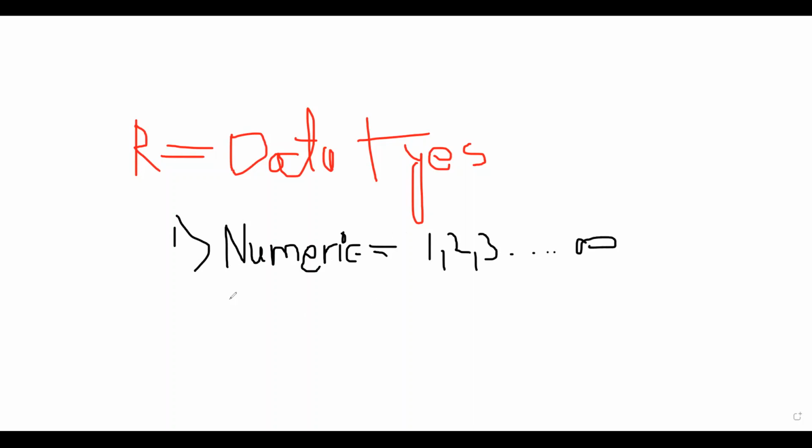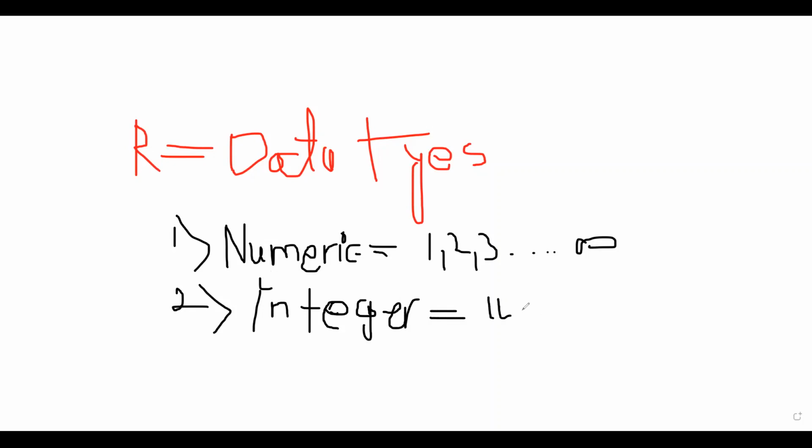Okay, now the second data type is integer. In R, if you want to write an integer, we use, suppose, 1L. So we use this L, or we mention this L, to consider it as an integer.